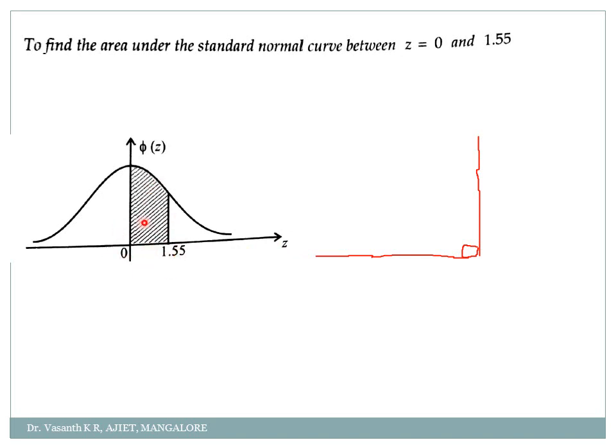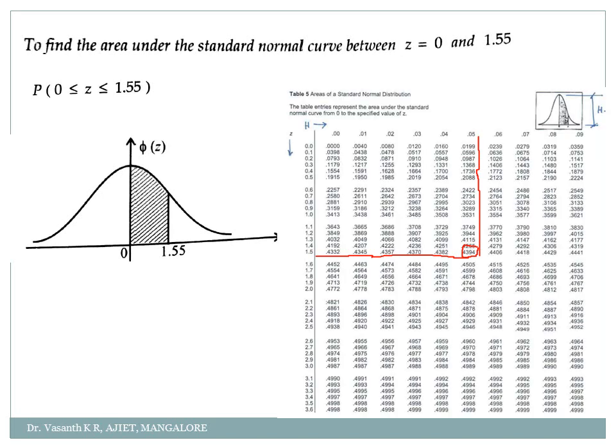So in order to find this value, we have the standard normal distribution table. So in the exam they will give you this table. See here. So this is a table. We call this the area of standard normal distribution. This is a standard table which they will give you in the exam. Using this table we have to refer for the value. Now which value do I want? Z is from 0 to 1.55. So directly you check 1.55, or we write it simply as phi of 1.55. The notation in the table we check it as phi. So phi of 1.55. How to check it in the table?